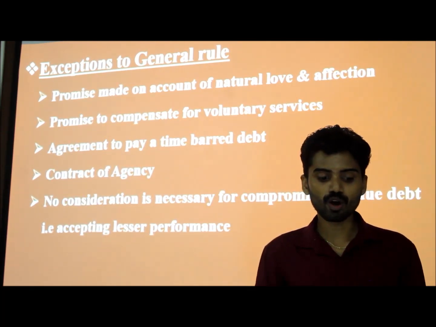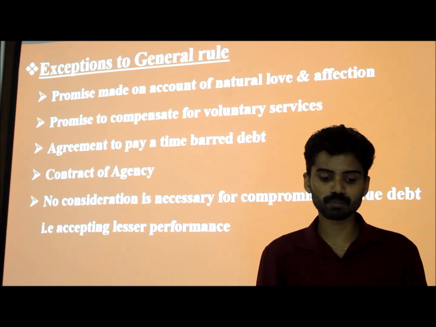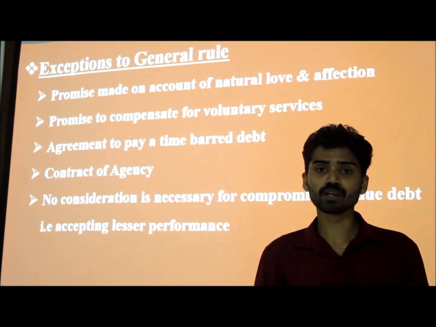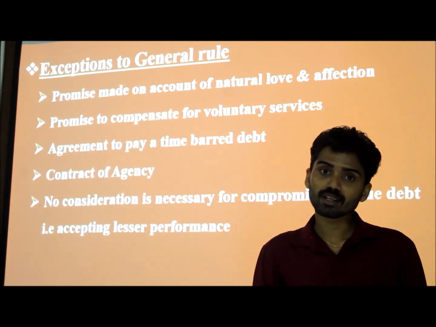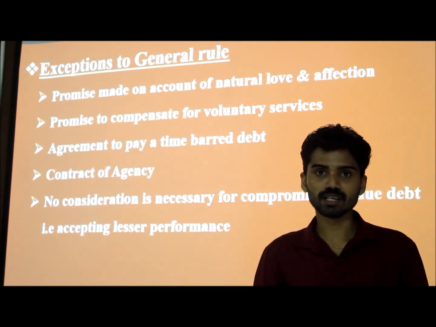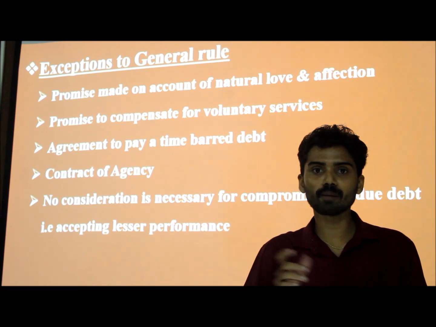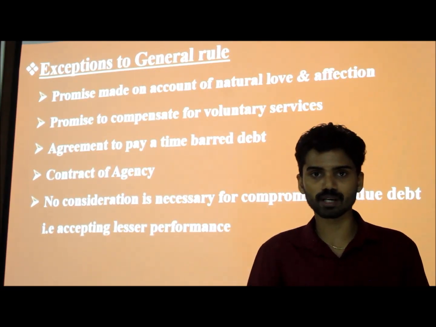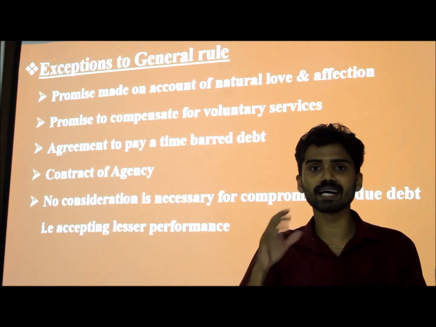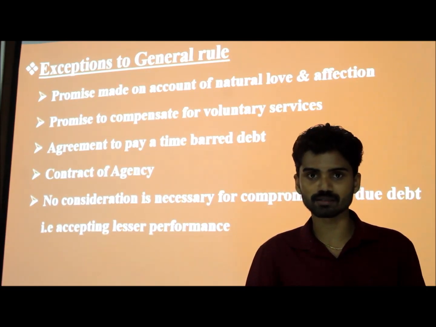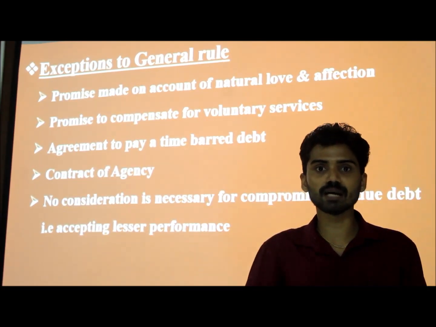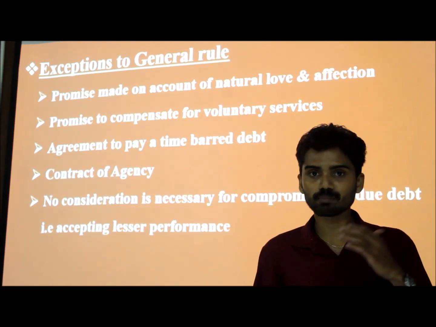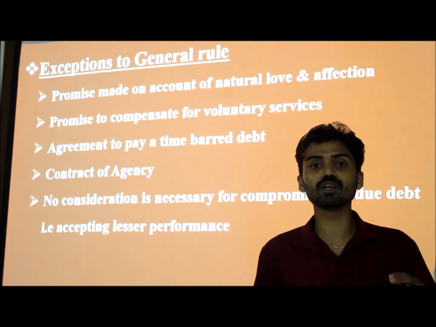And next one, no consideration is necessary for compromising a due debt, that is, accepting less performance. For example, if I borrow 10,000 rupees from a particular person and tell that person I will repay within 3 months, but I cannot repay the 10,000 within that period. The time comes to an end and the contract ended, but that person doesn't receive the money from me.